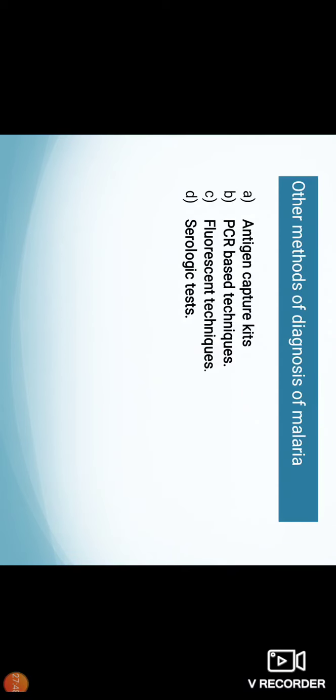Another is the PCR based method which detects parasitic DNA as well as mRNA sequence. Sensitivity is very high, but the test is very expensive, so not done routinely, and it also requires technical expertise.